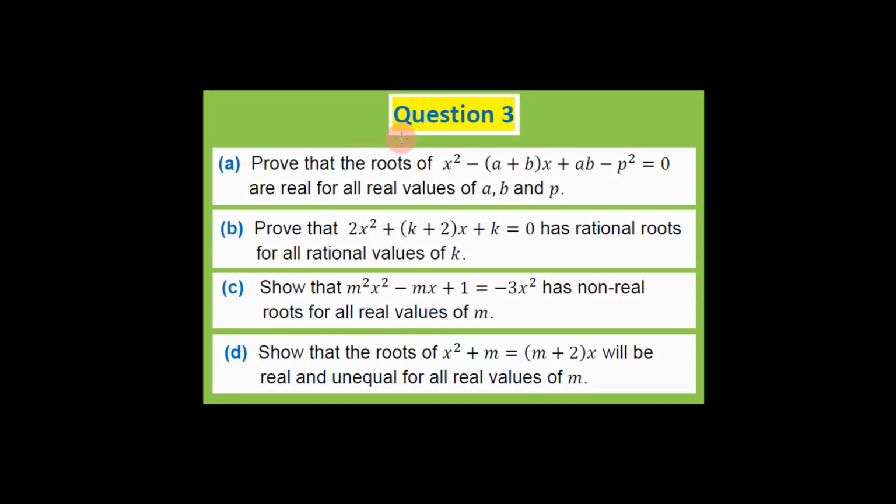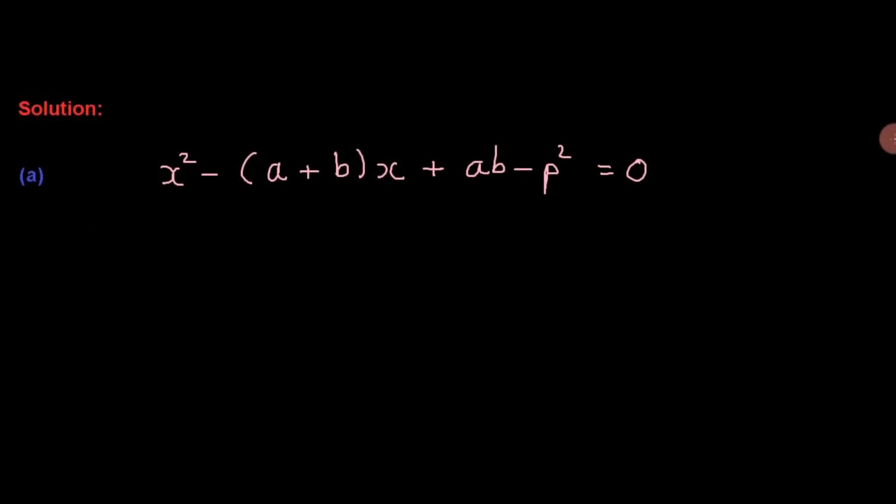So let's look at your answers to this question. In A, we have to prove that the roots of this equation are real for all real values of A, B, and P. Now, the equation is already in standard form, so we can write down the values of A, B, and C. So A then, the x squared coefficient, is equal to 1.